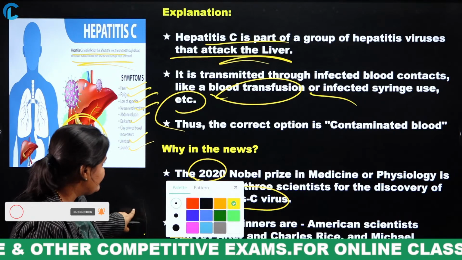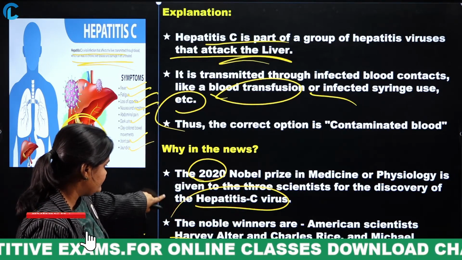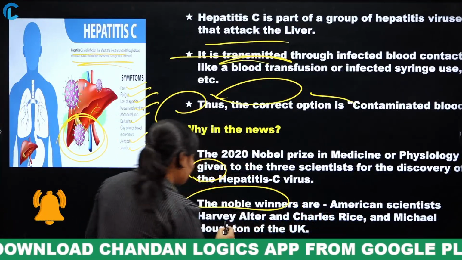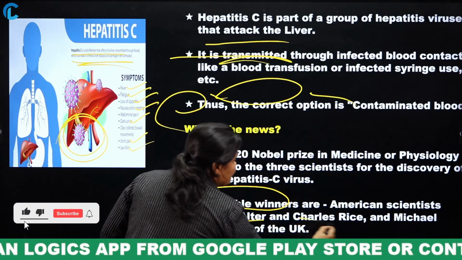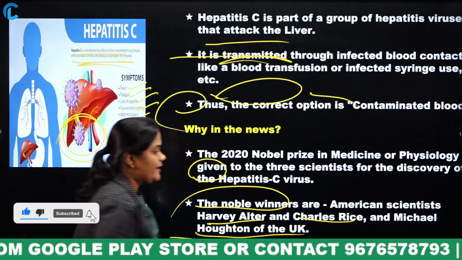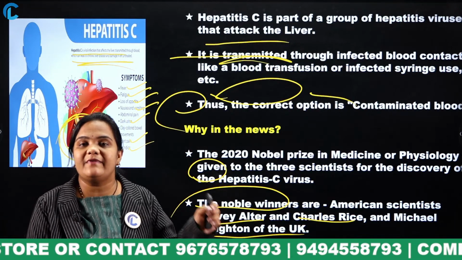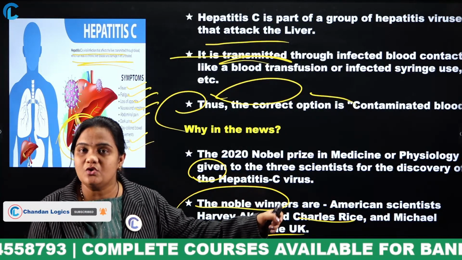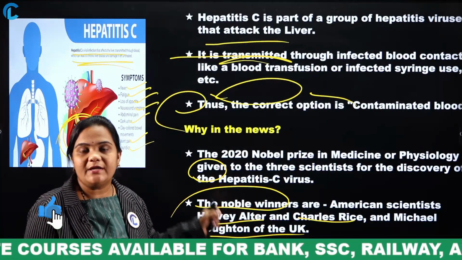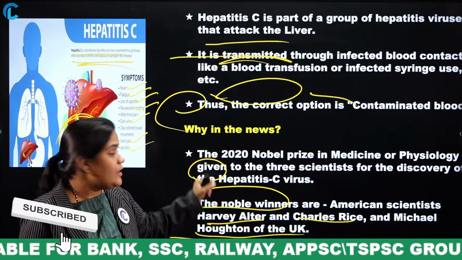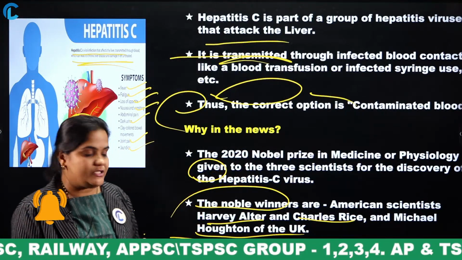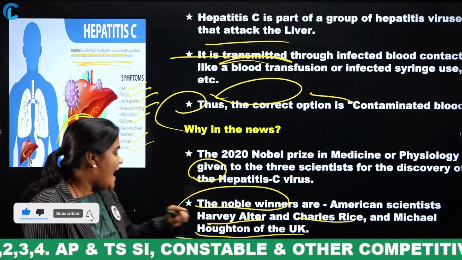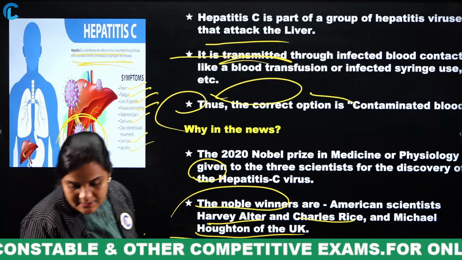What are the names of them? The Nobel winners are American scientists Harvey Alter and Charles Rice, and Michael Houghton of the UK. Remember the names. Hepatitis C virus was discovered by three scientists. Two belong to the USA and one belongs to the UK. In 2020 they received the Nobel Prize in Medicine or Physiology. Okay, yes.